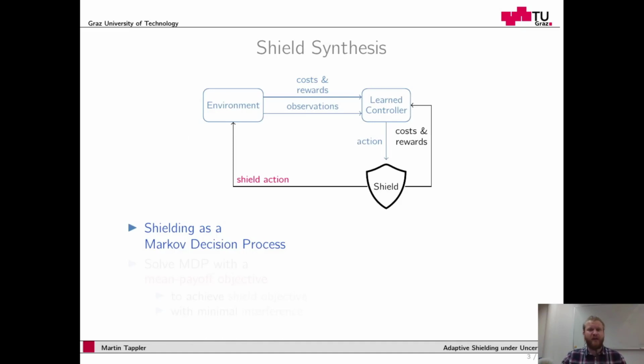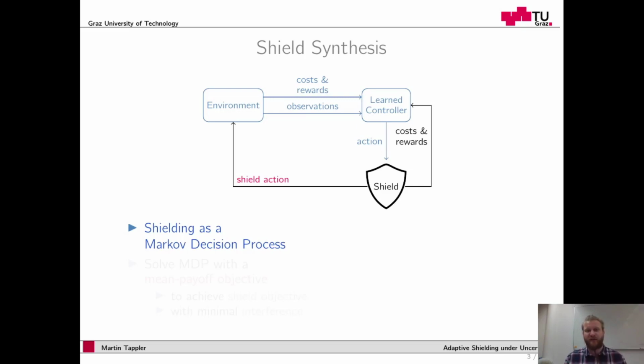And for shielding, we assume a setting as is shown here. So we have an environment, and we have a learned controller and a shield. The learned controller observes the environment and sees and knows of some costs associated to its actions, and proposes some action to be performed on the environment. We intercept the controller actions with a shield and may override it by a shield action if it is necessary.